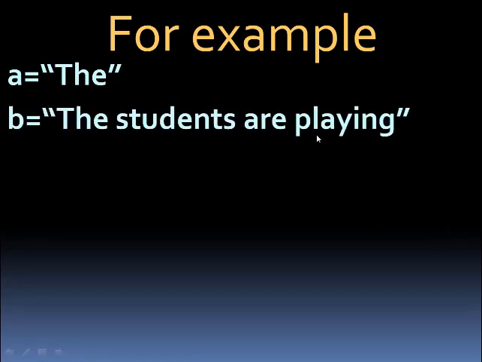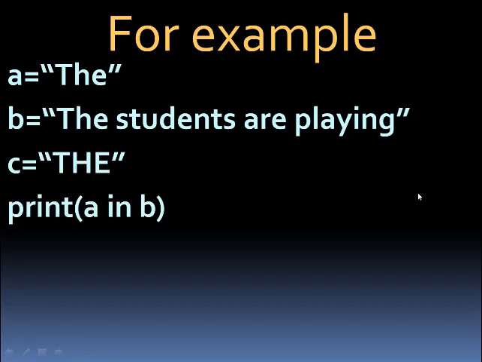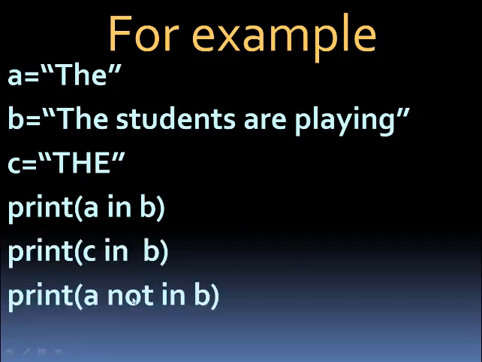Now a is this, it is exactly present in b, so it will return true. C in b, C is capital THE, and Python is a case sensitive language. So if you compare this with this, it will not match. So the result will be false. When you write a not in b, since a was present in b, this is a and this is b, a is present in b. So this answer will be false.